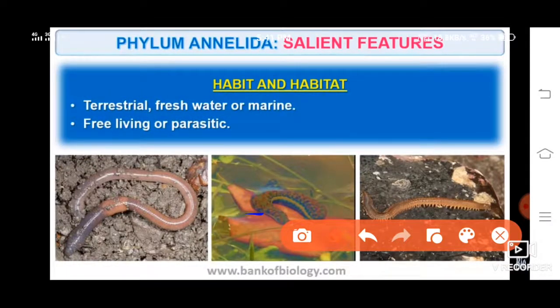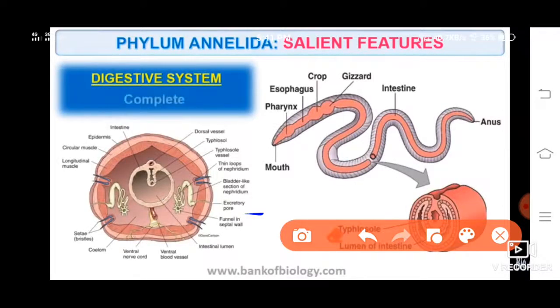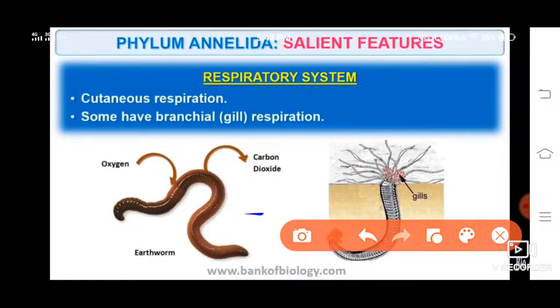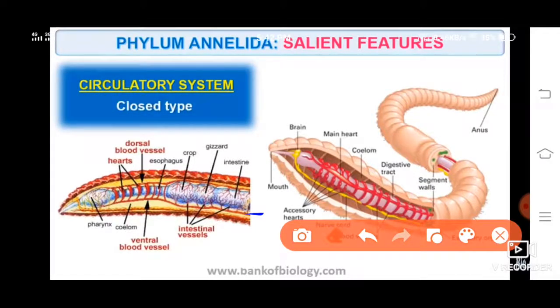Habit and habitat. So they are terrestrial, freshwater, or marine, free living or parasitic. Terrestrial, they live on land. Some are freshwater, that is lakes and rivers, and some live in marine water, that is saline water like seas and oceans. Digestive system is complete. Respiratory system, cutaneous respiration. Some have branchial, that is gill respiration also. Circulatory system is closed.